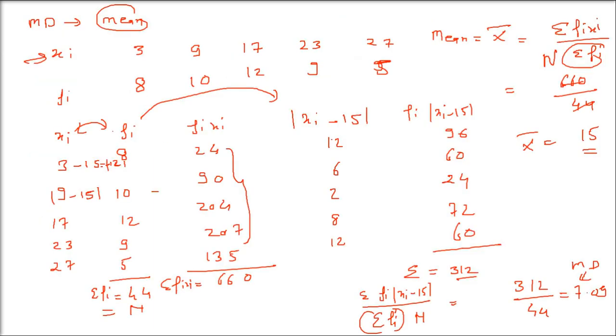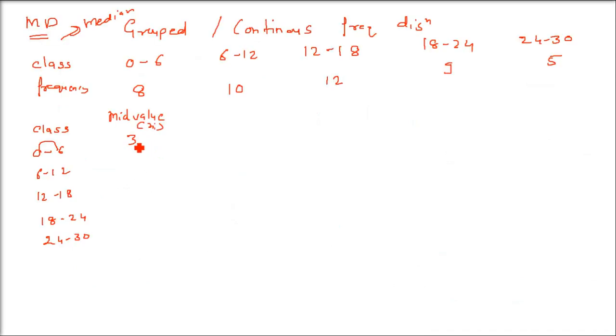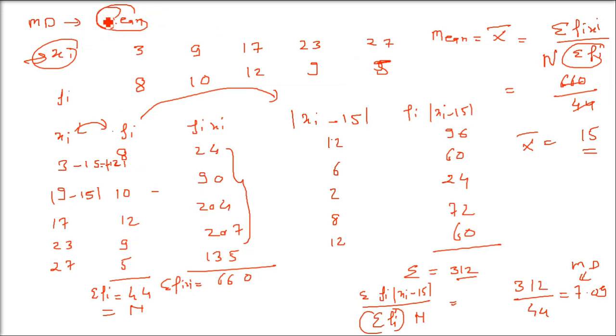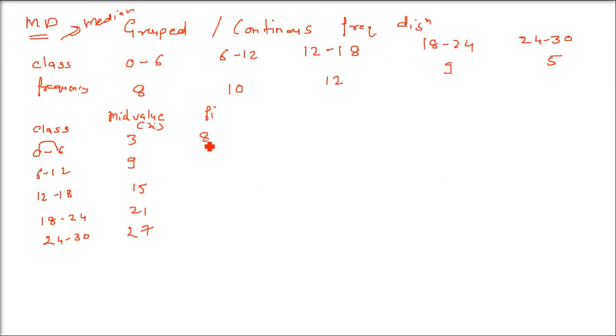So now we are calling it xi. This xi is basically the value of the data. How to find this? We have 0 to 6, which gives 3. 0 plus 6 by 2 is 3, 6 plus 12 by 2 is 9, 12 plus 18 by 2 is 15, 18 plus 24 by 2 is 21, 24 plus 30 by 2 is 27. The frequencies are given: 8 and so on.